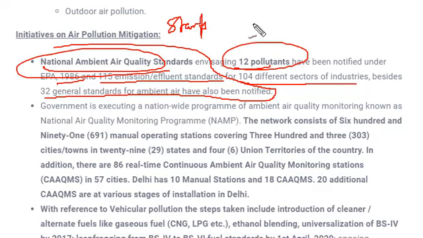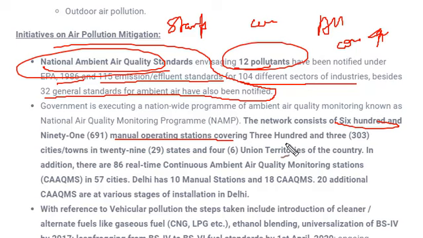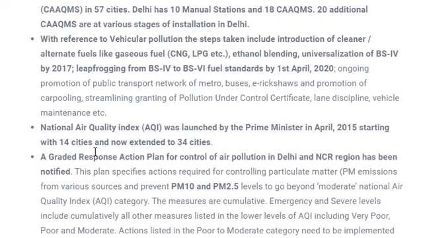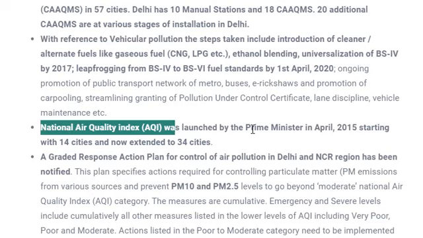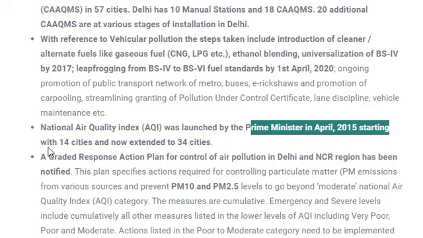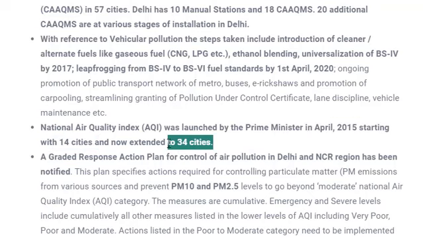As I said, up to a certain level, if pollutants are present, they will not be counted under air pollution. But if the concentration of those pollutants increases beyond a certain limit, they would be considered as air pollution. Fine. And apart from this, there is a network of 691 manually operated stations which covers 303 cities and towns, 29 states and 6 union territories of the country, and these are responsible for mitigating air pollution. Okay. The National Air Quality Index is also there, which was launched by the Prime Minister in April 2015, starting with 14 cities and which would extend to 34 cities later on.